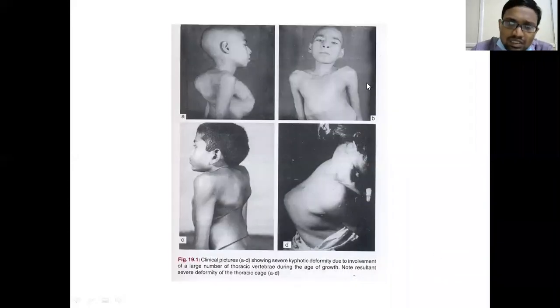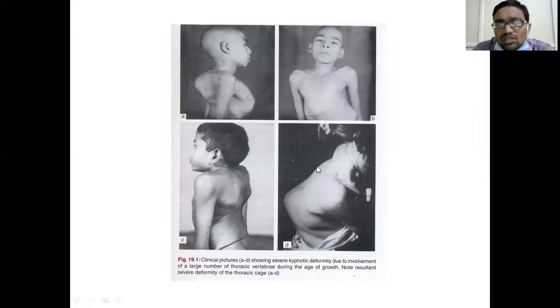Now, this is the deformity of the spine. If the spine gets deformed, this is how it presents. It is a kyphotic deformity, an angular deformity, because the spine has become forwardly bent. There can also be a scoliotic deformity, where the spine is deformed in a different plane. So, kyphotic deformity is in the sagittal plane. Scoliotic deformity is in the coronal plane. This is how it is.